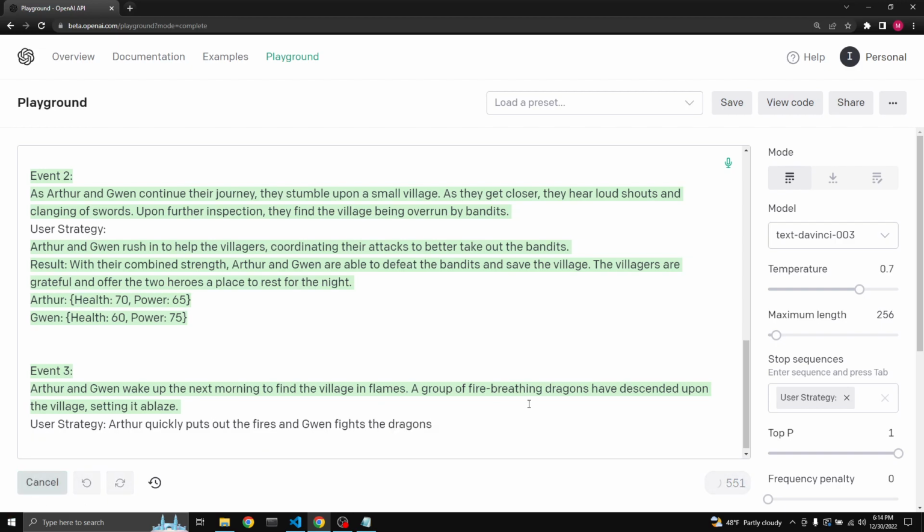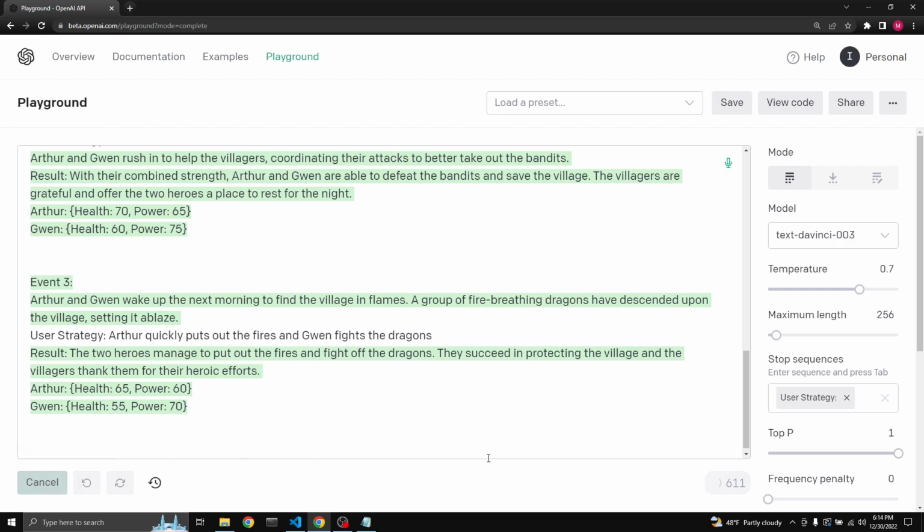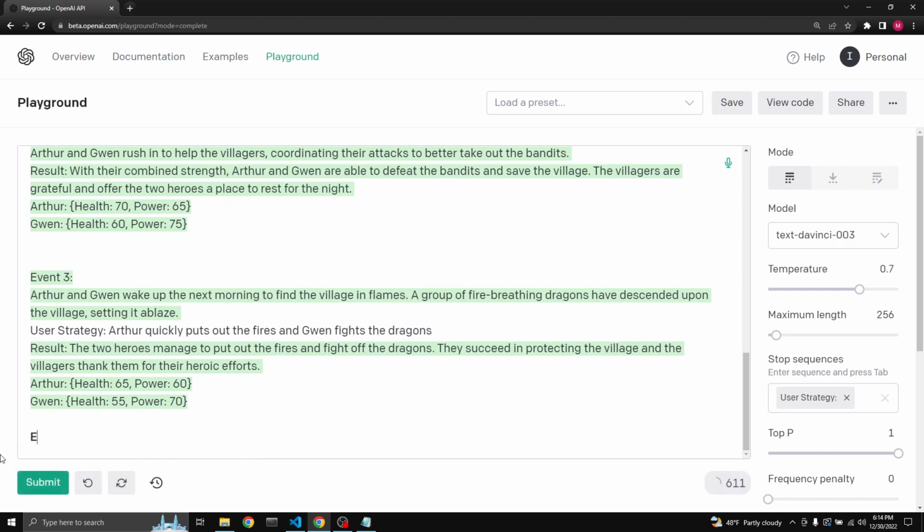All right, let's see. Fight off the dragons. They succeed in protecting the village, and the villagers thank them for their heroic efforts. They still lost 5. But it's a bit repetitive. See what happens with event 4.